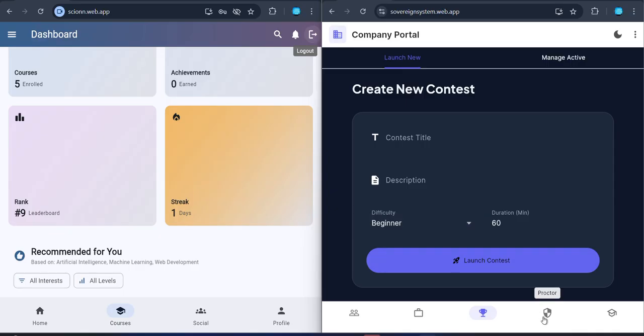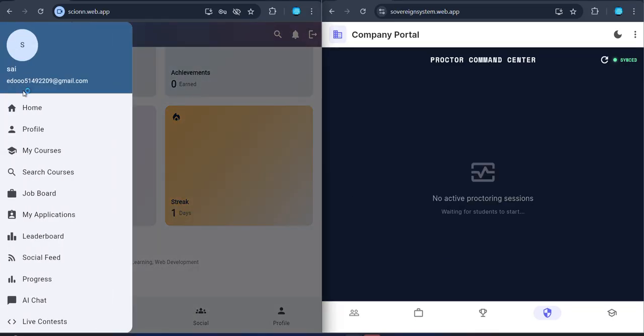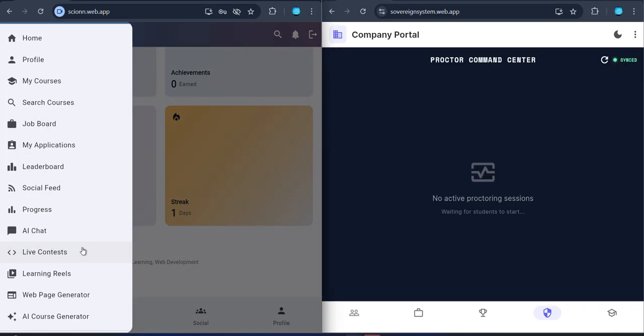And the next feature we created, one of the dominant features I would say, is proctoring. These days, however the interviews are going on, the proctoring is getting somewhat low. But using this, just like the interviews, the contest will be attended with a full proctoring system.